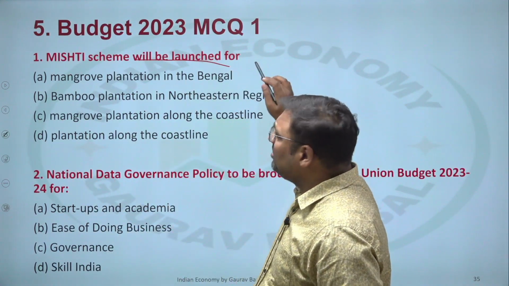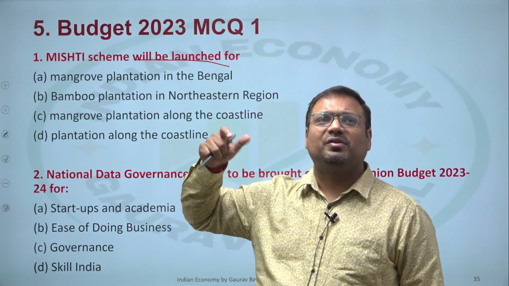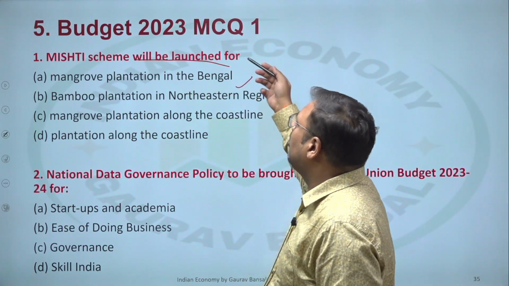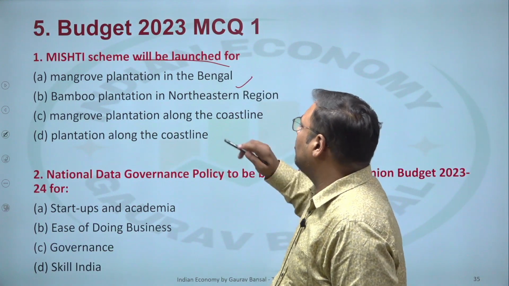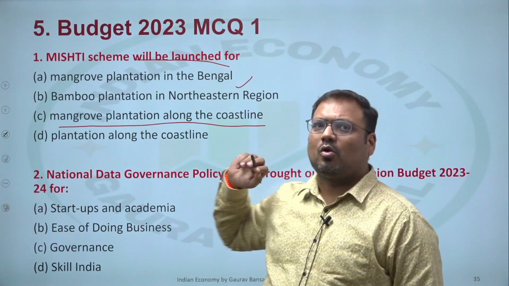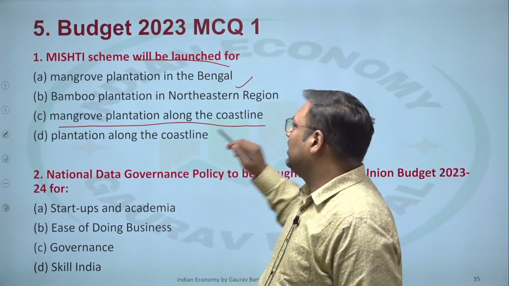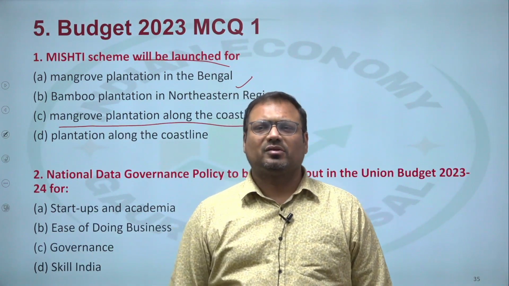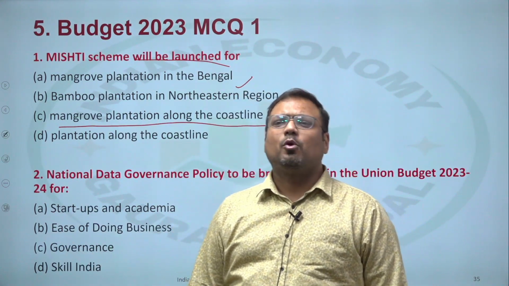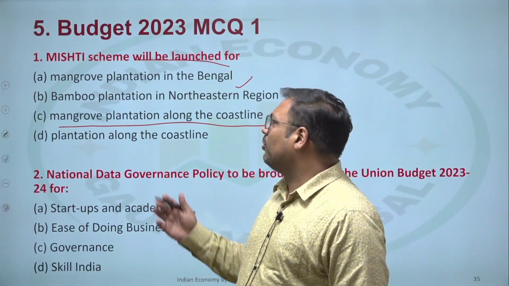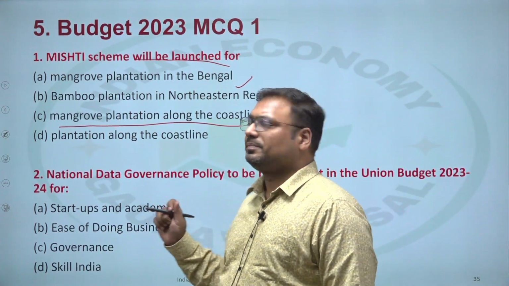So Mishti Scheme, if you just go by the term, Mishti is a very popular term in Bengal, so we may think of, we try to link it with Bengal, but that is not correct. The answer is C, mangrove plantation along the coastline. That is the answer here, and there is no explanation required because these are generally pure factual questions, where you need to be aware of the scheme and the program to answer that.